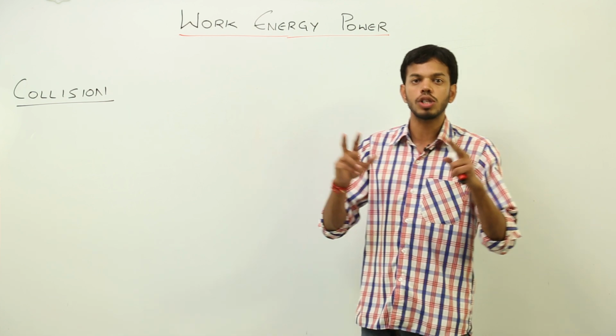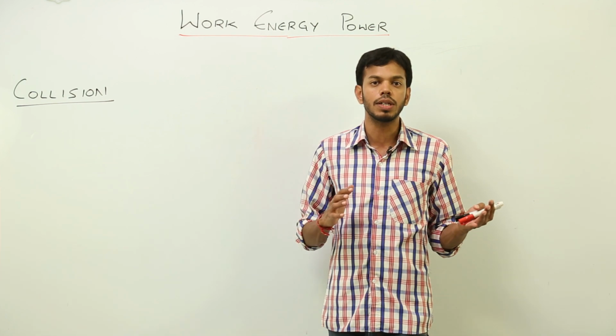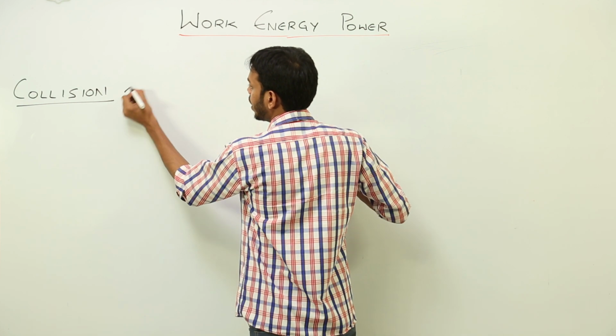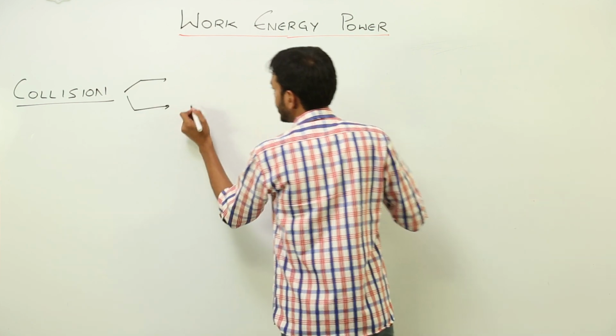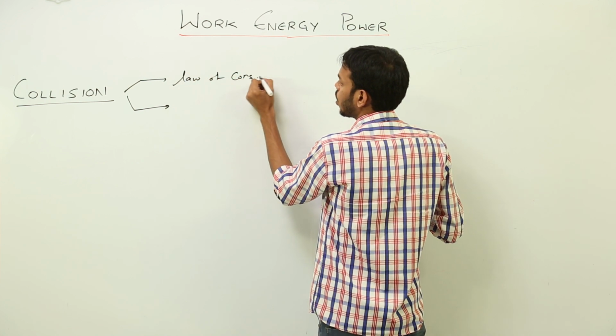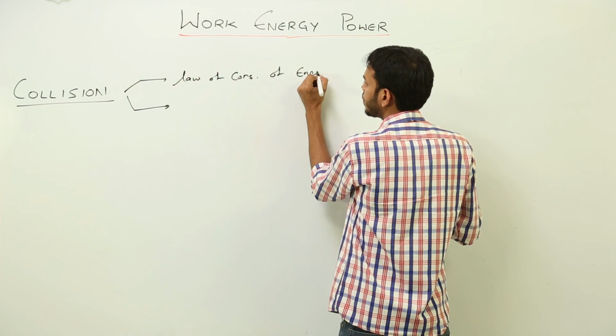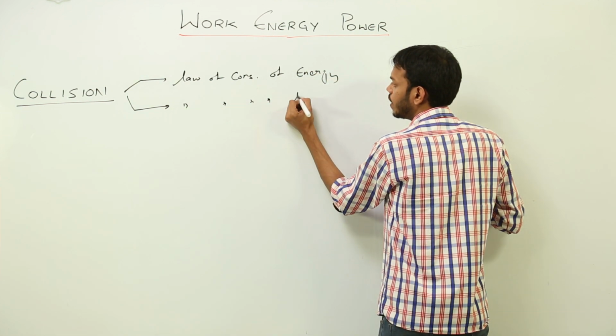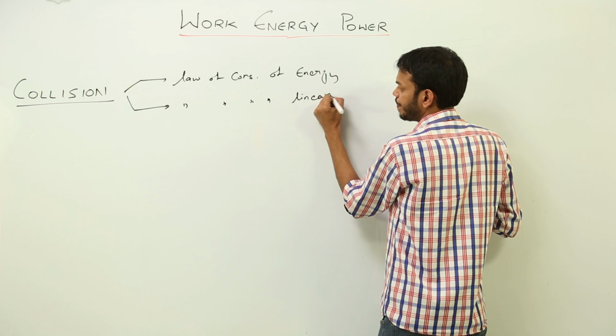So we have to take energy conservation and momentum conservation into account. This is basically governed by two major laws, that is the law of conservation of energy and the law of conservation of linear momentum, right?